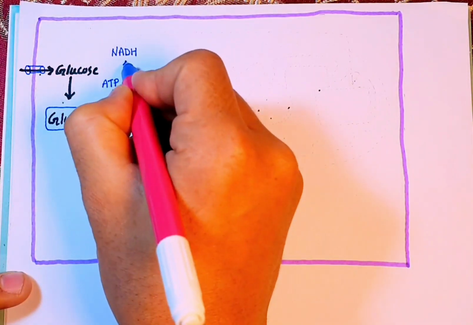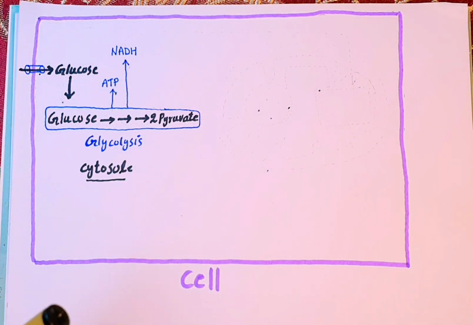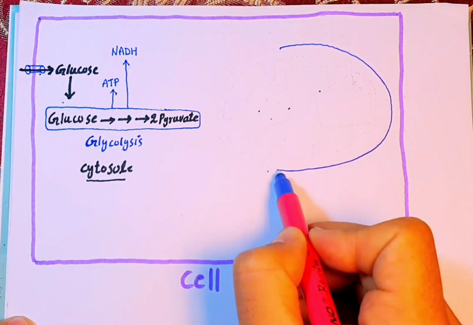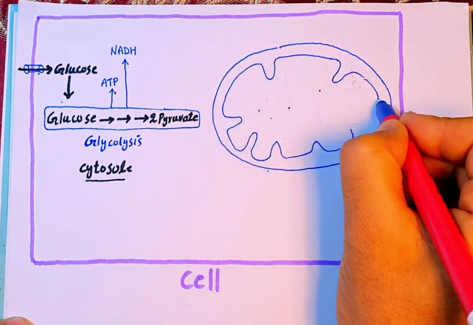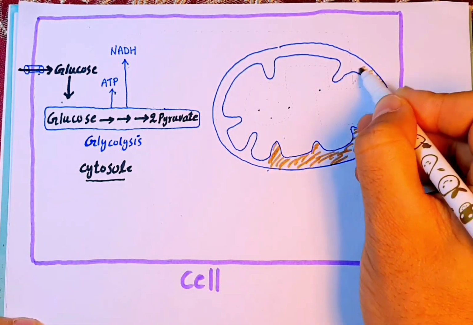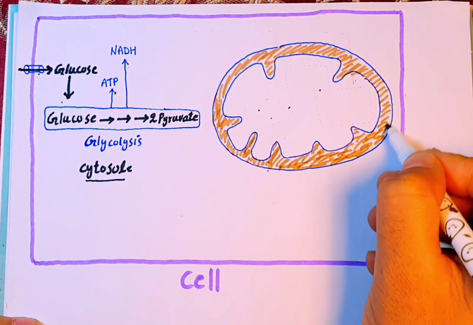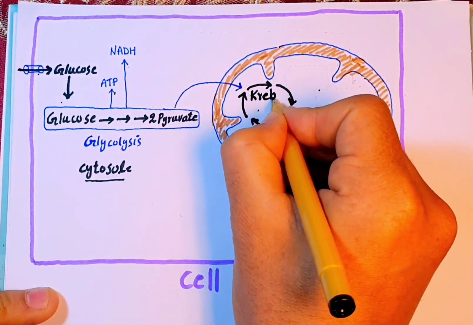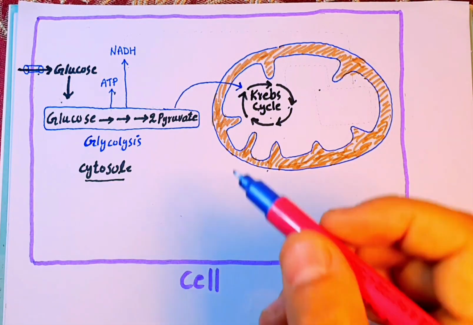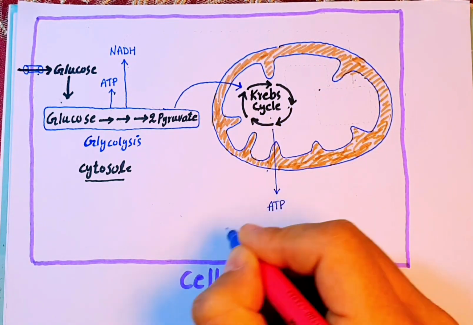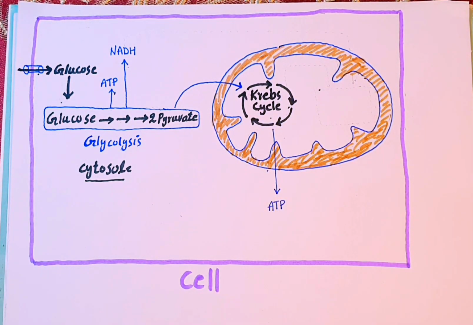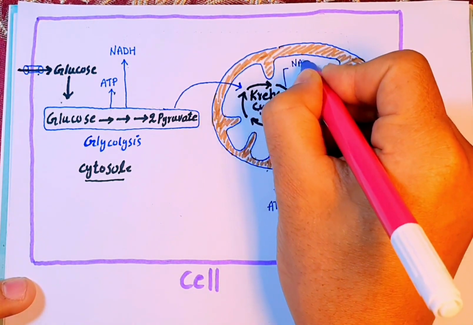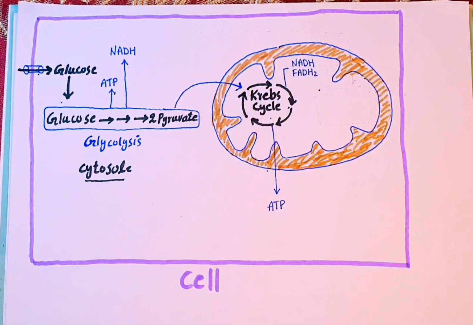Before going into details, we'll discuss the effect of this pathway. In those cells that have mitochondria, pyruvate enters the mitochondria, and in here it enters a cycle called the Krebs cycle, in which ATP is generated again, and besides that NADH and FADH2 are also produced. They act as electron